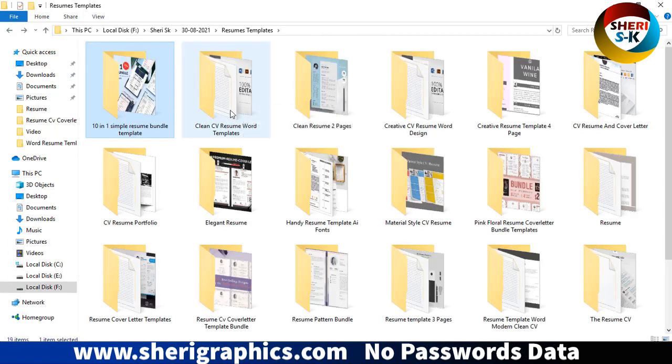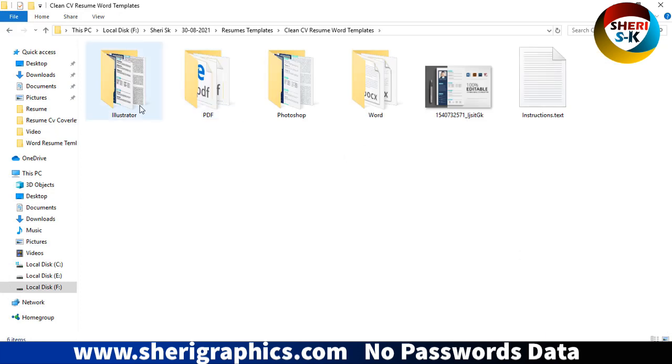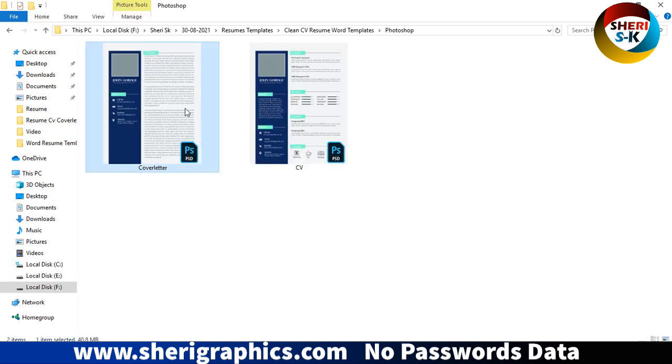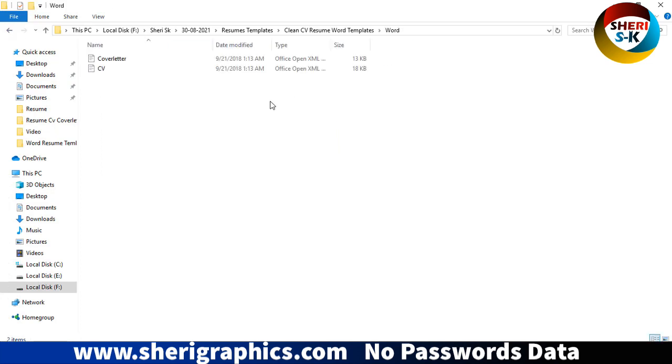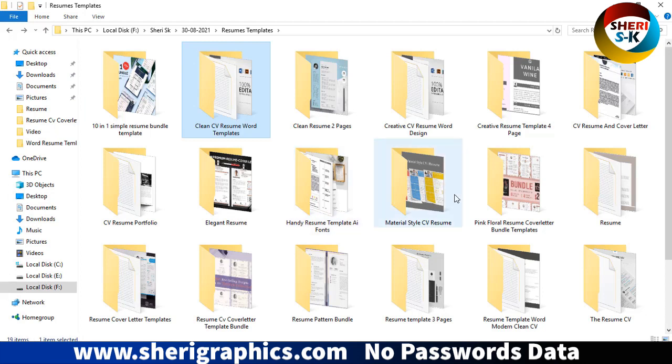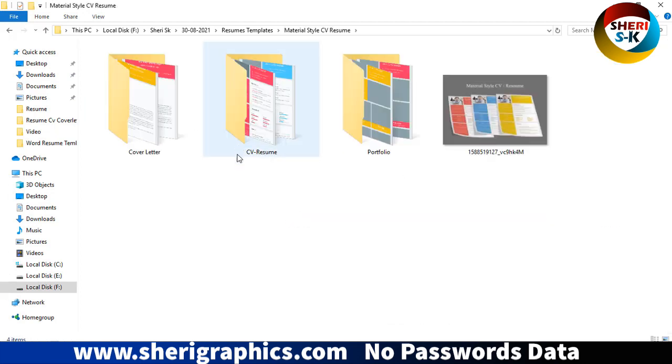Next is clean CV resume Word templates. Here is one template with 4 different formats. Here is a part for Illustrator users, AI, and AI in cover letter, CV and cover letter. Same thing is here, Photoshop, CV and cover letter. Next is for Word, Microsoft Word. Okay, and here is material style, CV resume. Here is cover letter, here is CV resume, and here is portfolio.